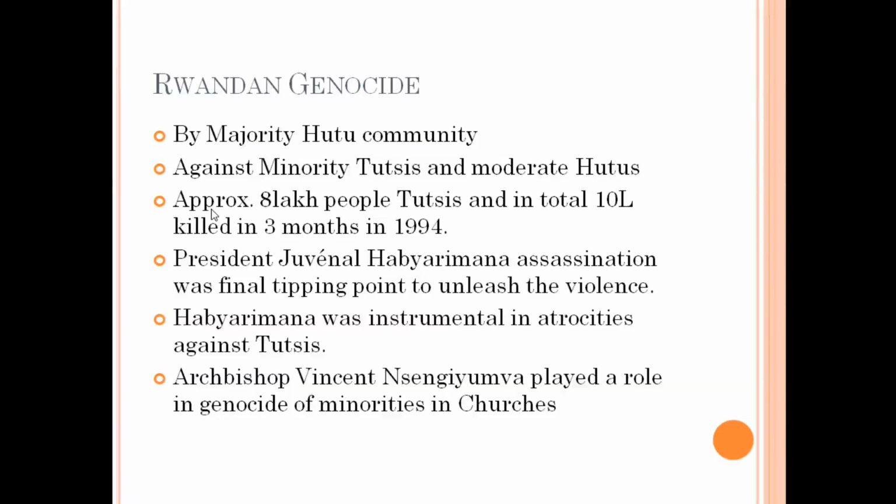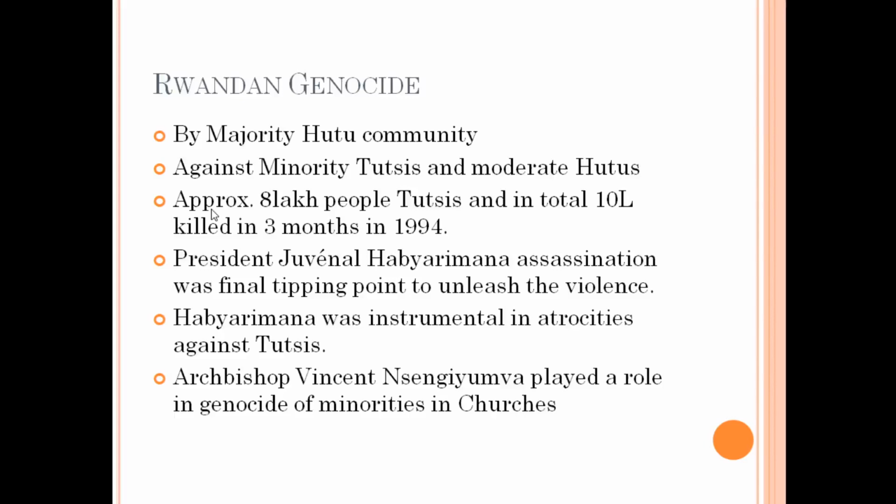The Rwandan genocide was by the majority Hutu community against the minority Tutsis and the moderate Hutus. Those Hutus who did not want to kill them or wanted to protect the Tutsis were also assassinated or massacred. 8 lakh Tutsis and in total 10 lakh people were killed in 3 months in 1994.